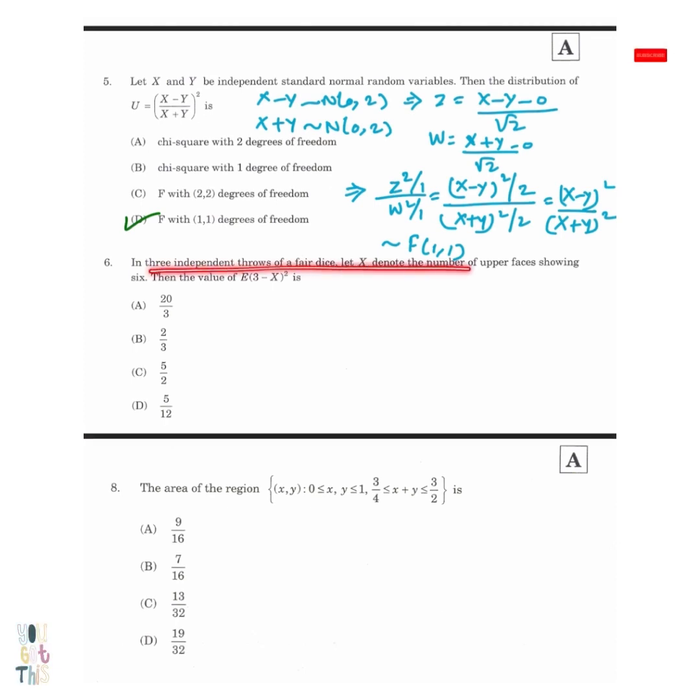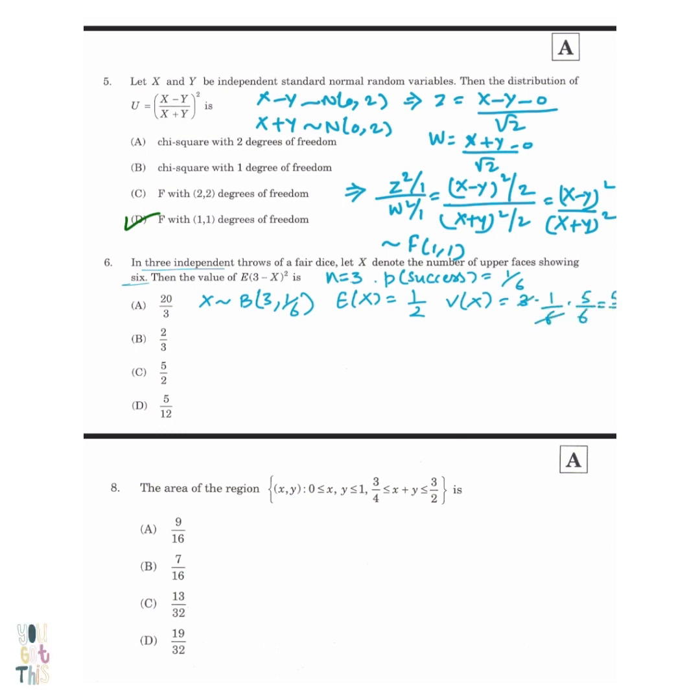Then we have been given three independent throws of a fair dice, and x is the number of upper faces showing 6. Okay. And we have to find the value of expectation of 3 minus x whole square. Now we have been given n equals to 3 and probability of success equals to 1 by 6. So x simply belongs to binomial 3 comma 1 by 6, and expectation of x is 3 by 6, and variance of x is 3 by 6 into 5 by 6. So that's 5 by 12, right?